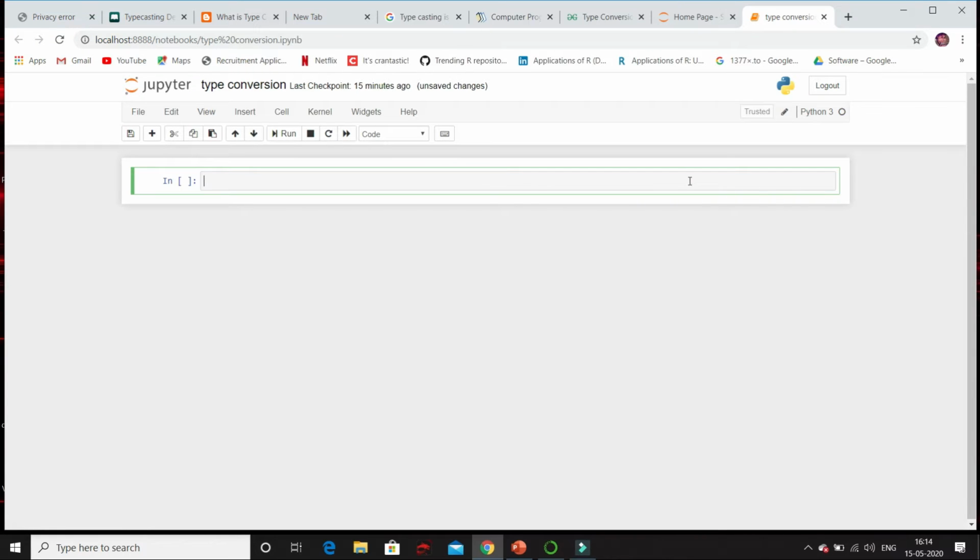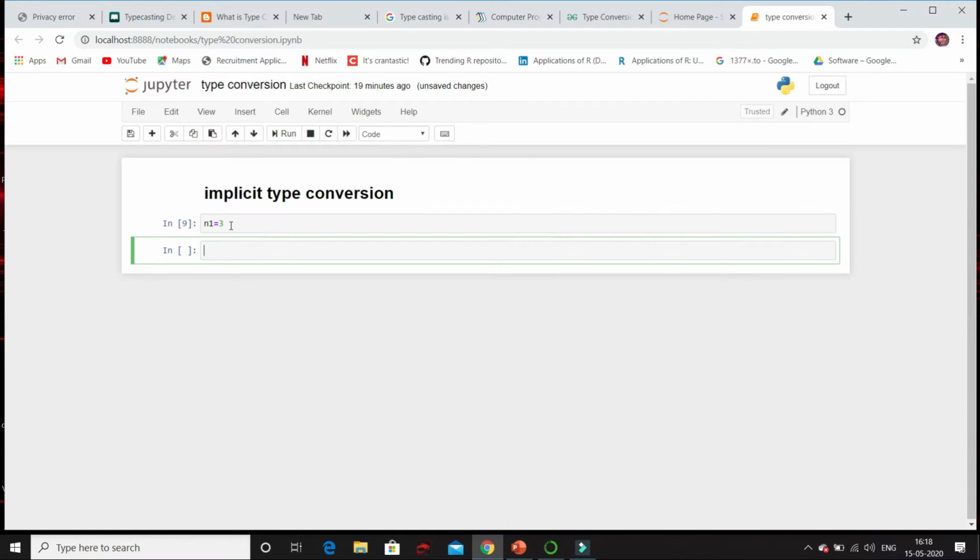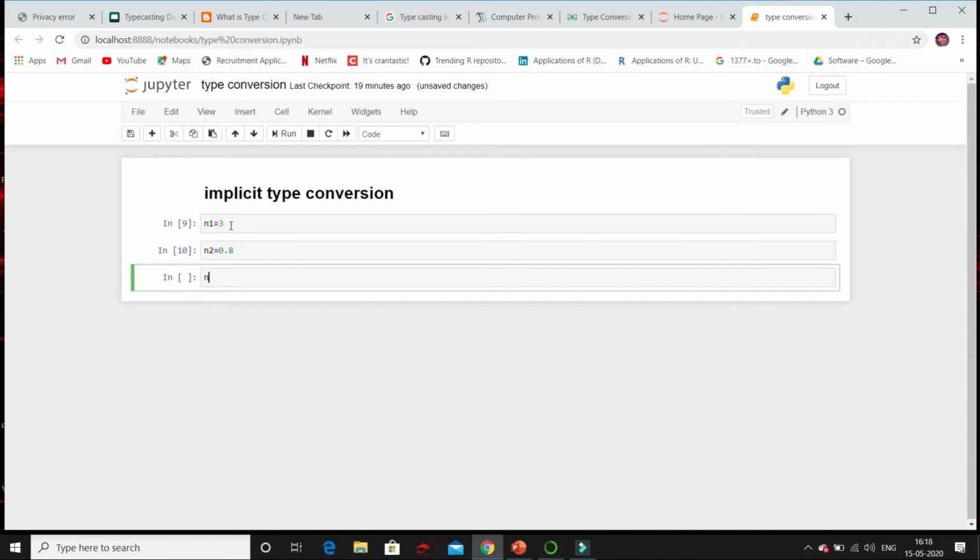Now let's see an example where Python promotes conversion of a lower data type to a higher data type to avoid data loss. Say I want to add an integer and a floating point value. In N1 I will store an integer value and in N2 I will store a floating point value. Now in N3 I will add N1 and N2 and put the result in N3.